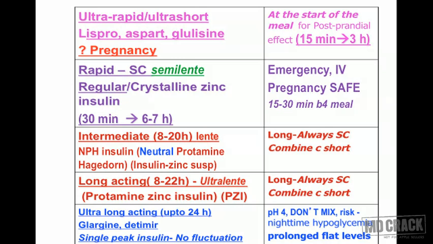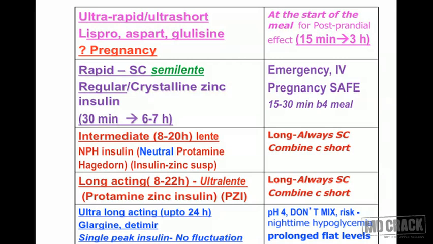We go to the next row, the rapid acting insulins, which are used subcutaneously. There is semi-lente insulin, another name for rapid acting insulin. This is regular or crystalline zinc insulin, and the action begins in 30 minutes and lasts for 6 to 7 hours.